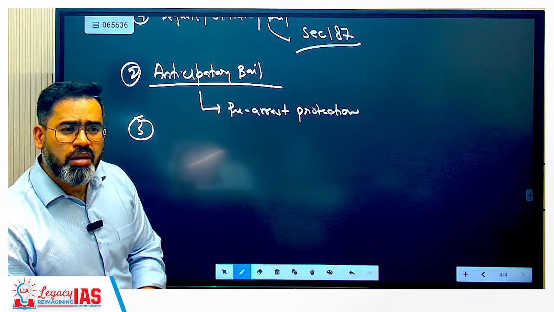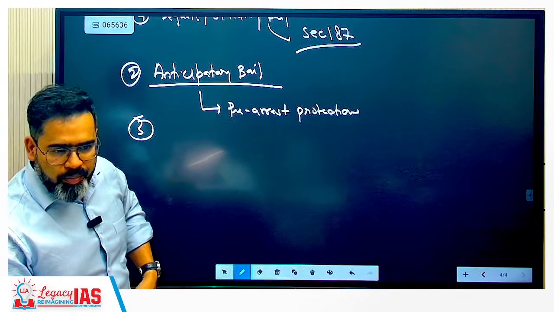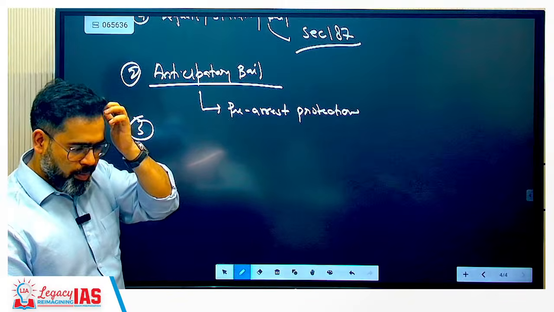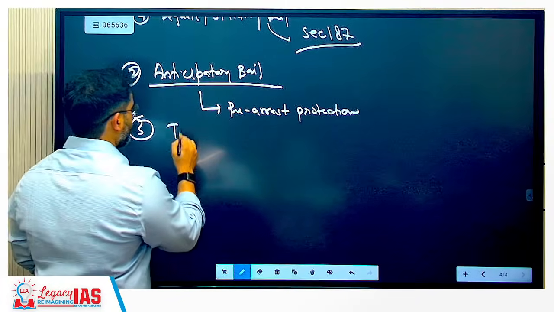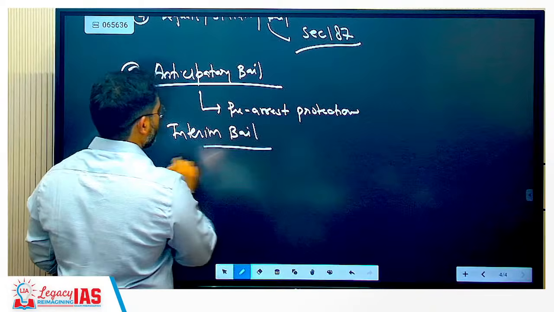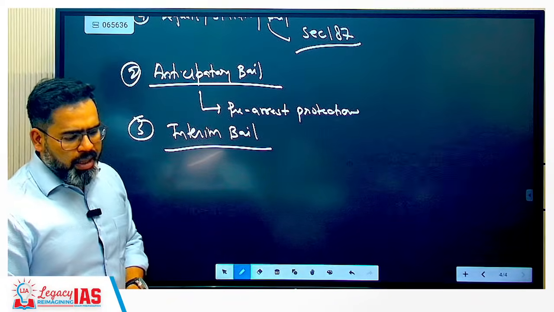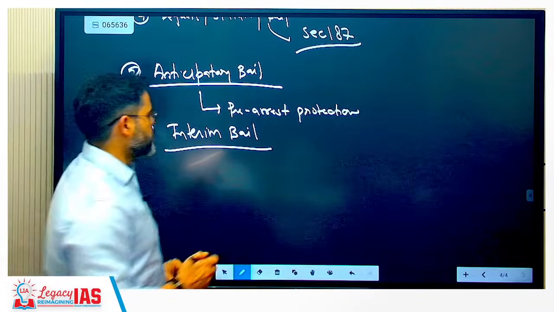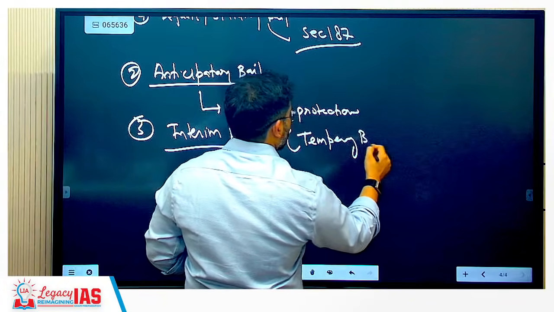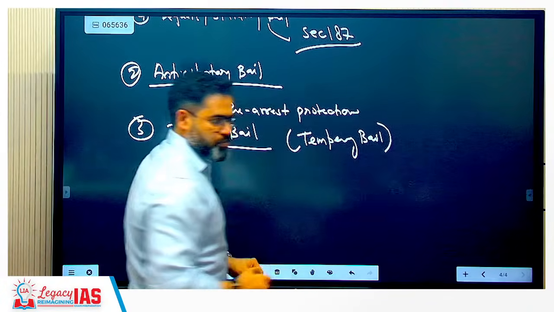Interim bail means you are asking for temporary bail.